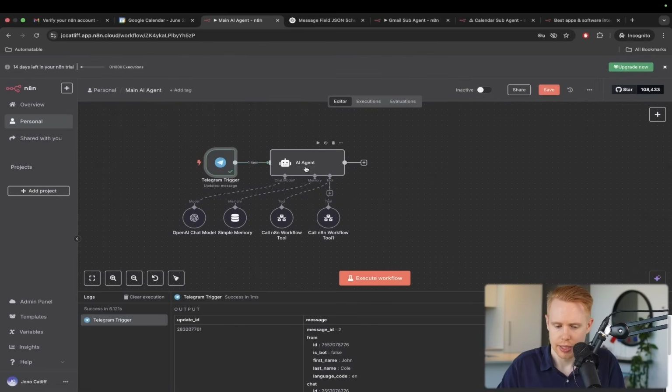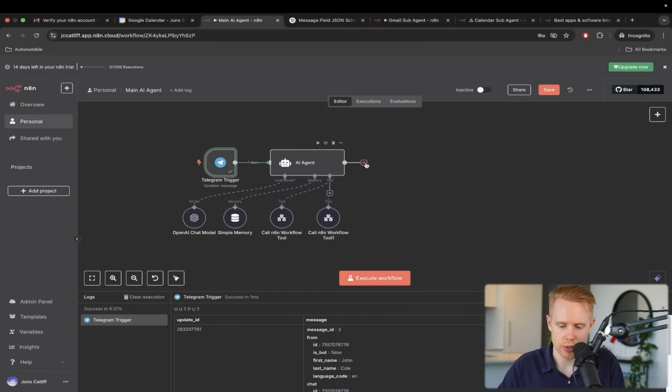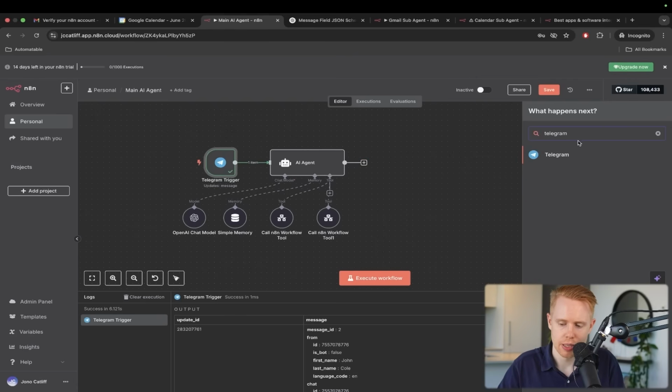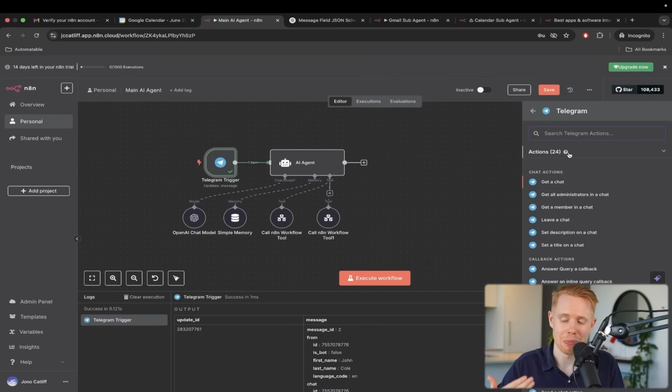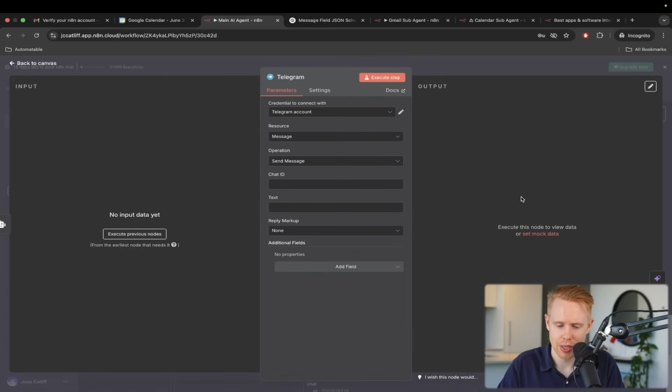Now, lastly, what I want to do is be able to receive messages back from Telegram. In order to do that, we're going to hit the plus button here, and I'm going to type in Telegram again, and we're going to respond to ourselves, or the AI agent will respond to us. So we'll send a text message. There are a couple of things that we need: the chat ID and the text that we want to send.